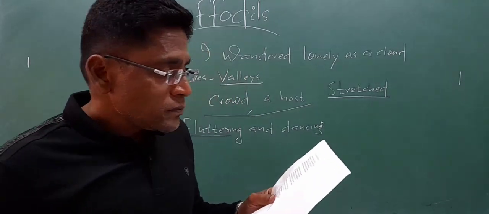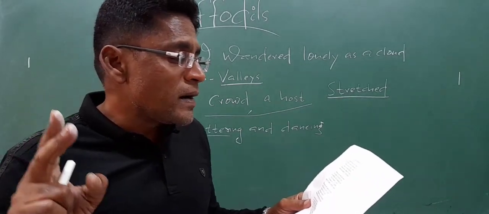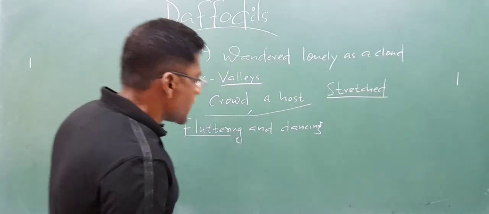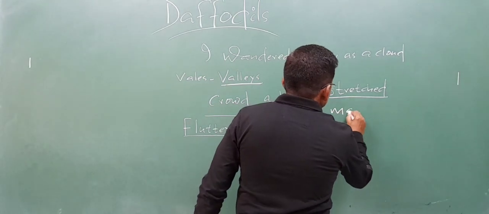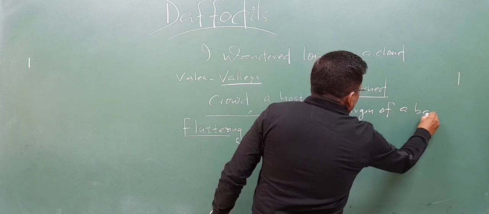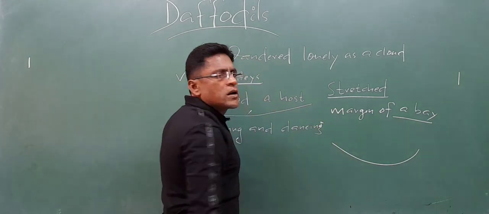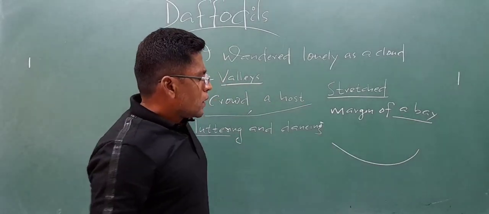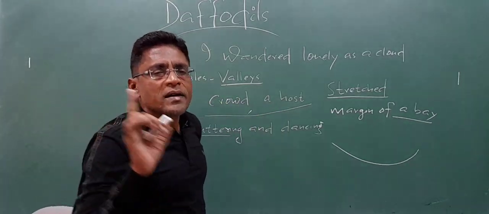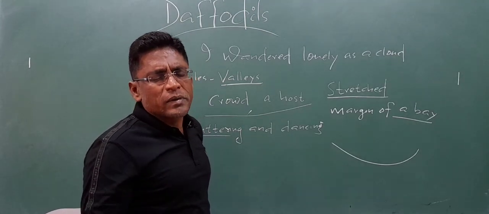Next two lines: they stretched in never-ending line along the margin of a bay. Look at along the margin of a bay. When we think of a bay, such a structure is called a bay normally. A bay is, you can say, a semi-circular structure formed by a water body, any water body. Here it is a lake.